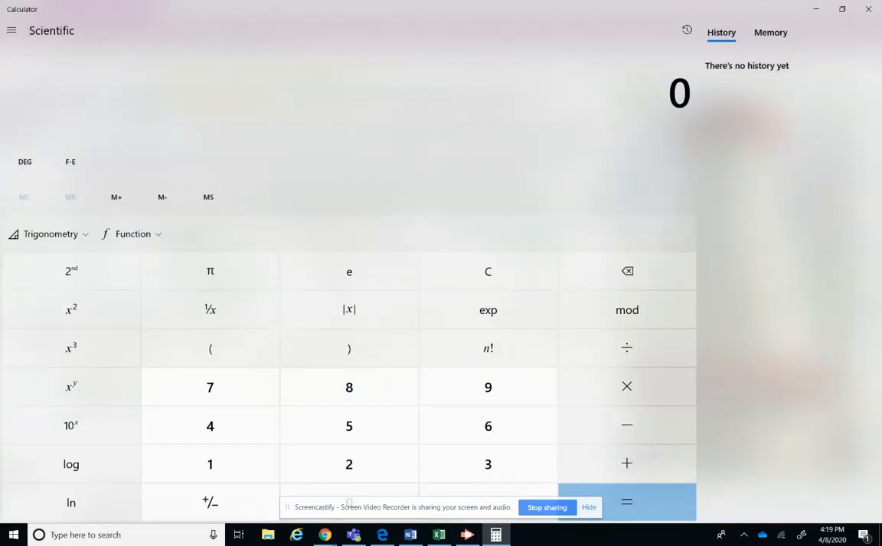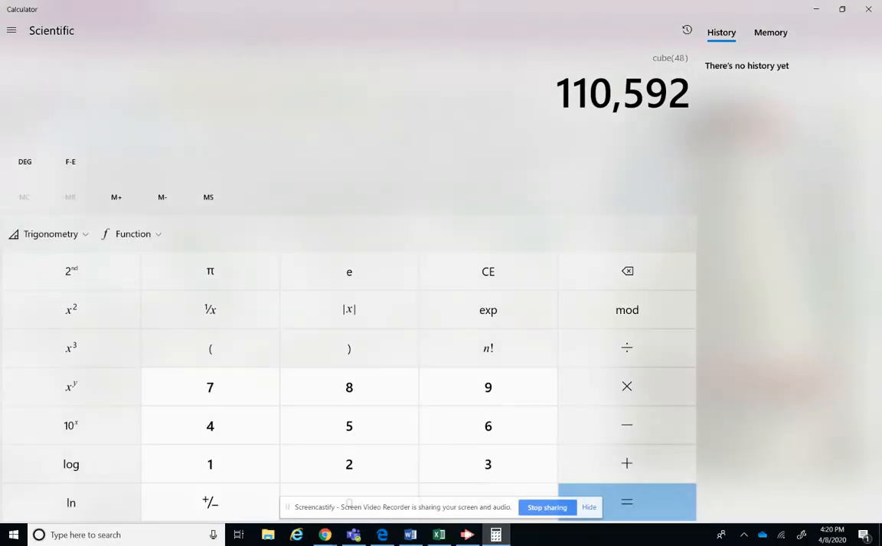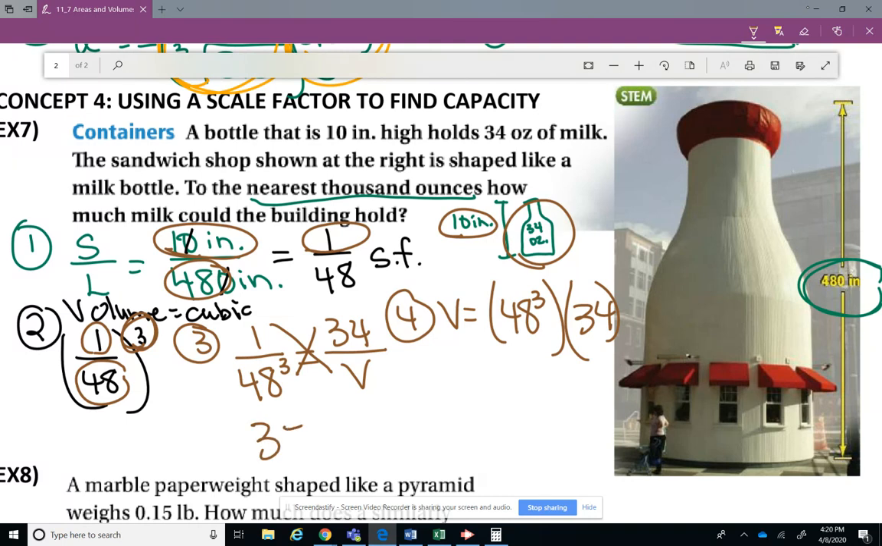I'm going to do 48 cubed. So 48, and I'm going to hit this little cube button here. Okay. All right, so I did that. 48 cubed, I'm going to multiply it times 34. So times 34. All right, 3,760,128. Now this is ounces because we were doing capacity, but up here they said to the nearest 1,000 ounce.